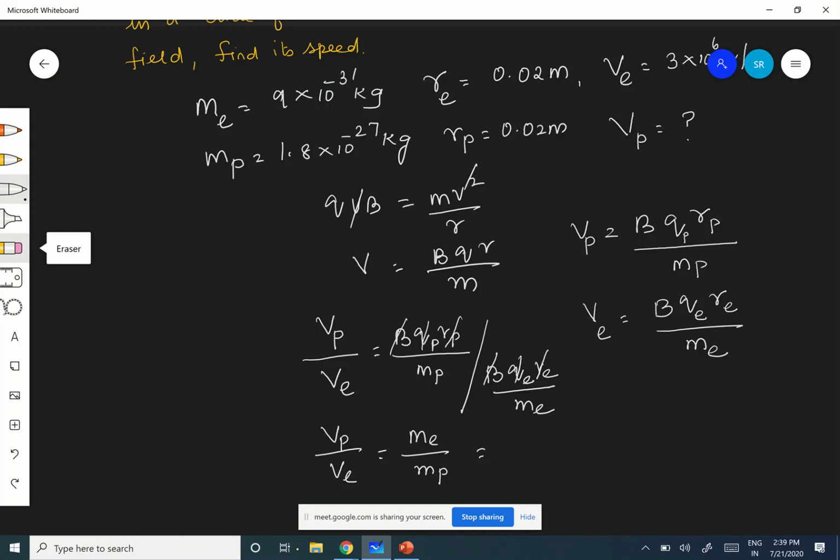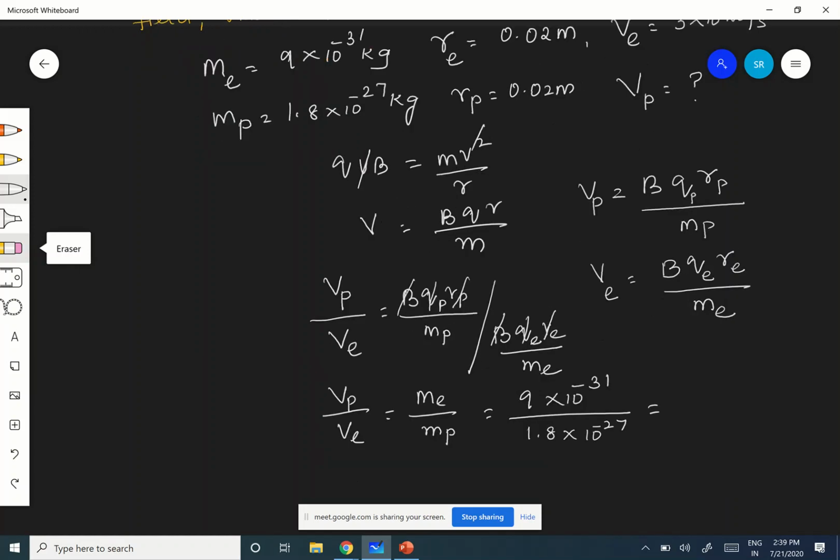Now ME and MP are known, it is given. What is ME? ME is 9 into 10 power minus 31 divided by MP, which is 1.8 into 10 power minus 27. So VP by VE is 5 into 10 power minus 4. Now I don't want VP by VE because they are not asking for the ratio.